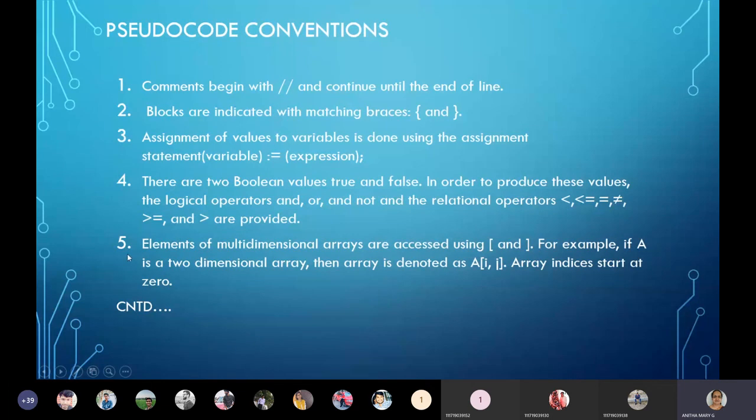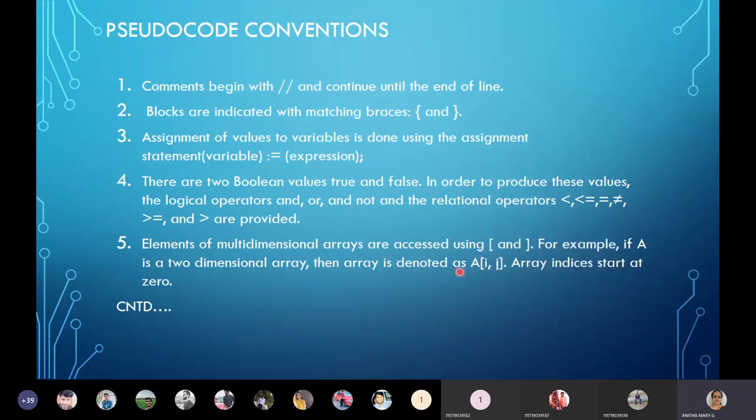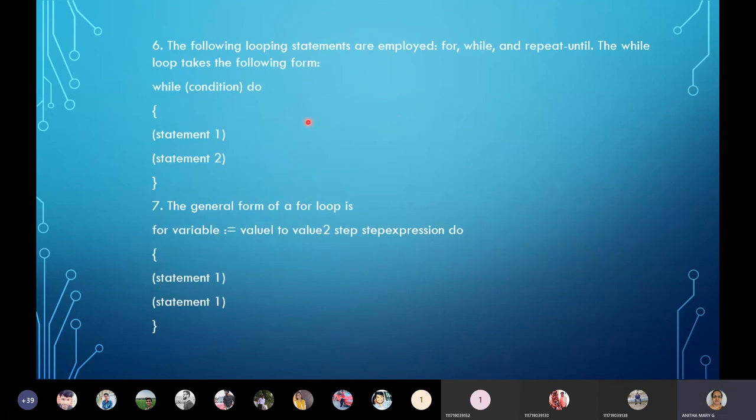Coming to the fifth one, multi-dimensional arrays. Multi-dimensional arrays are used by giving two square brackets, opening and closing. Suppose we have A as a two-dimensional array, then it is represented as A of, and this of is nothing but the square brackets. Just concentrate here: square brackets, A of i comma j. And the indices, how it starts in programming languages from 0, here also it starts at 0 only.